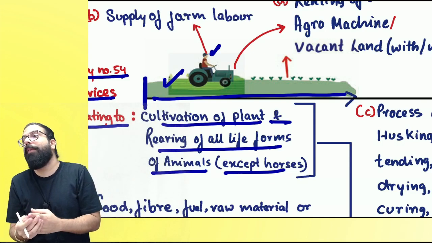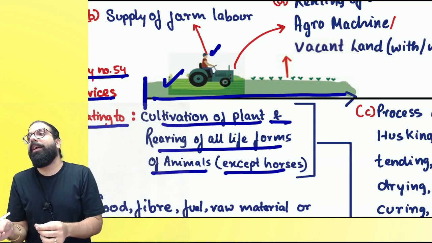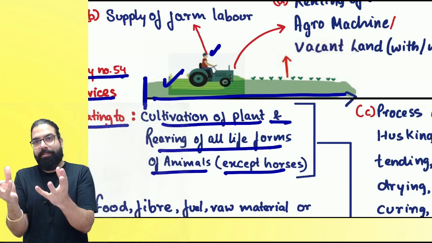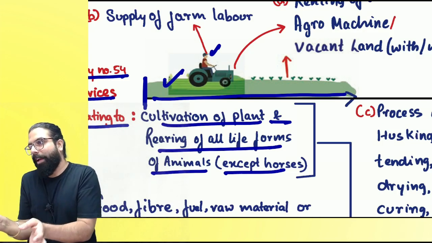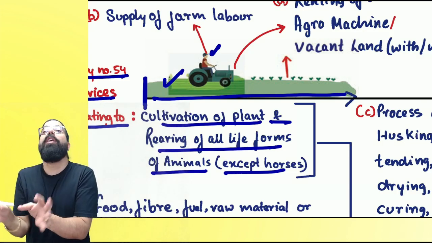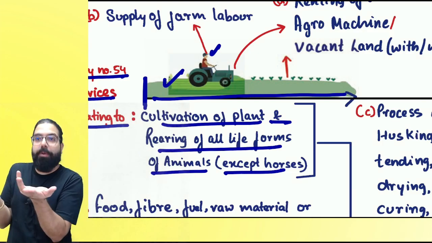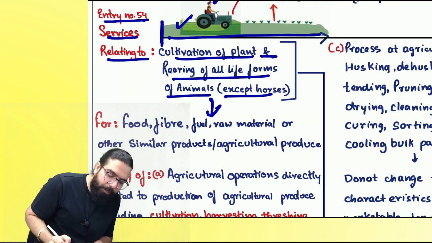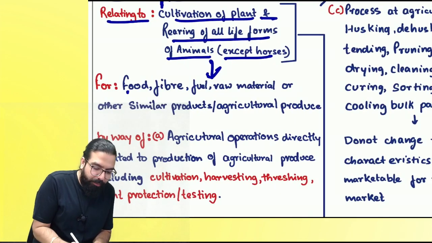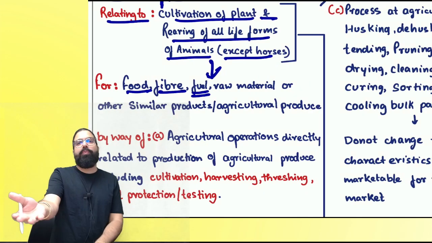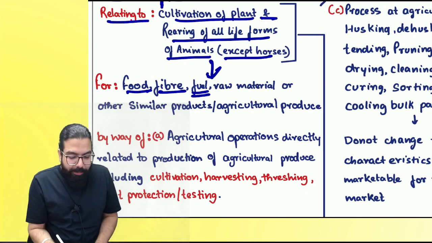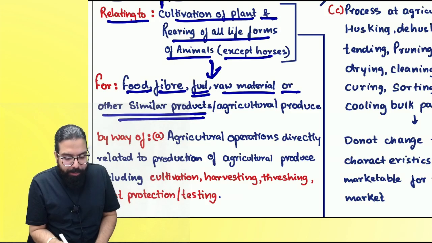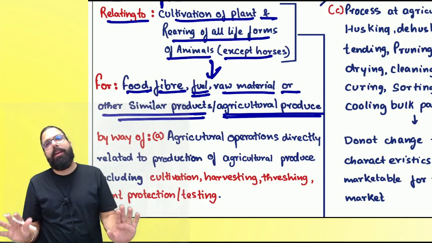What do you mean by rearing of life form of animal? See, we don't say growing chickens. Chickens are not grown. The hen, etc. is not grown. The good word is rearing of life form of animal. Are we clear, everyone? So it says, why are you doing cultivation of plant and rearing of life form of animal? For food, for fiber, for fuel. Cow dung is being used for fuel, then any raw material or other similar product or for agricultural produce.